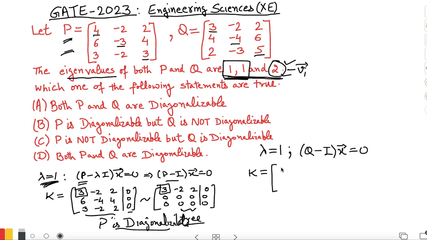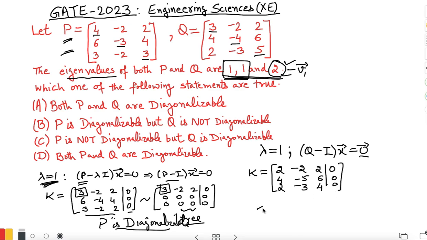Okay. So what we will have here is 2, minus 2, 2, and the right hand side will be the 0 vector. Okay. And the second row will be 4, minus 5, 6, 0, and the third row will be 2, minus 3, 5 minus 1, that is 4, 0. Okay.